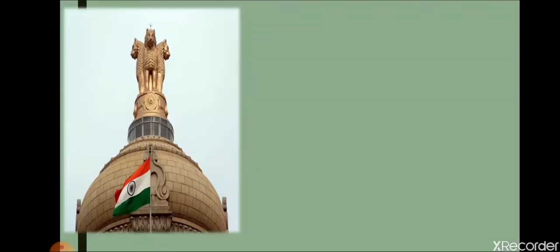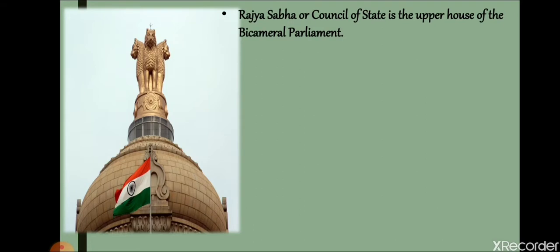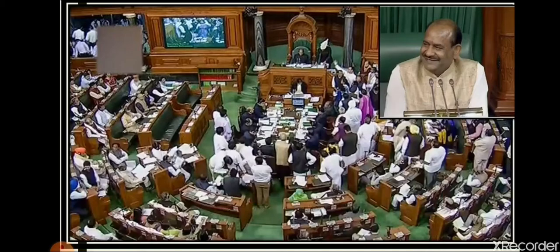Let's have a look. What is the Rajya Sabha? Rajya Sabha is also known as the Council of States. It is the upper house of the bicameral parliament. Students, the Lok Sabha is the temporary house.